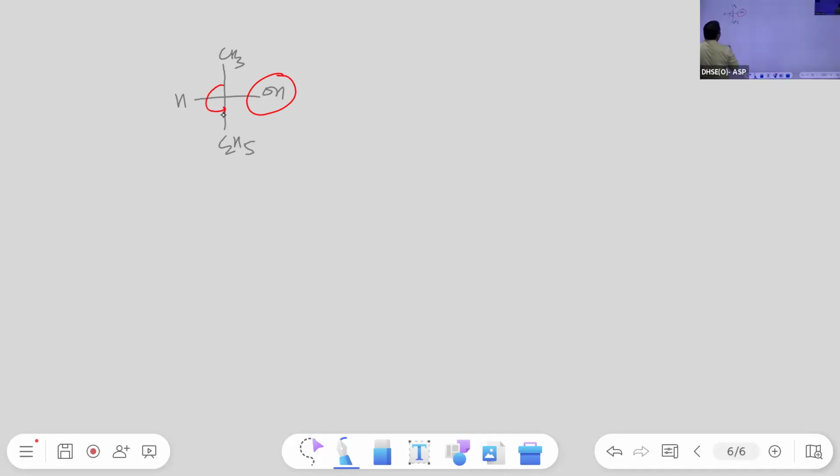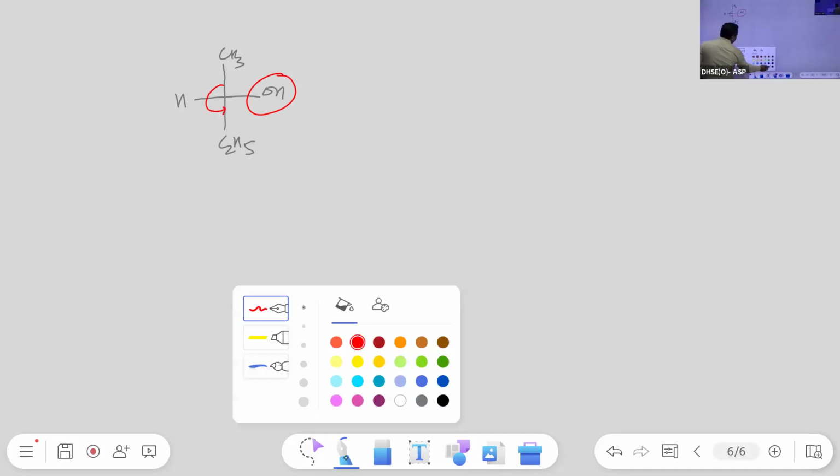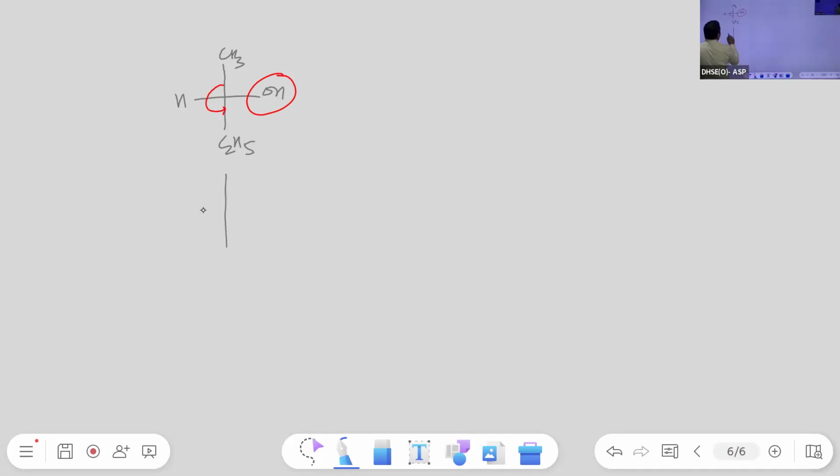If we write it in the anti-clockwise direction, you can see the structure. OH is fixed, and the rest are H, CH3 and C2H5. So what is the relationship between these two? Again, identical.